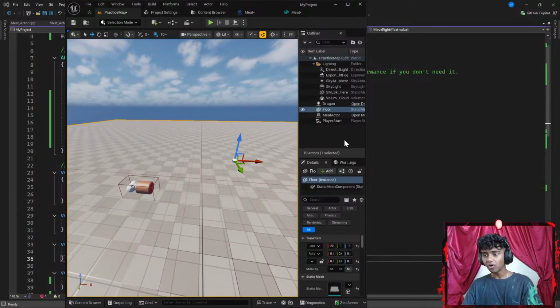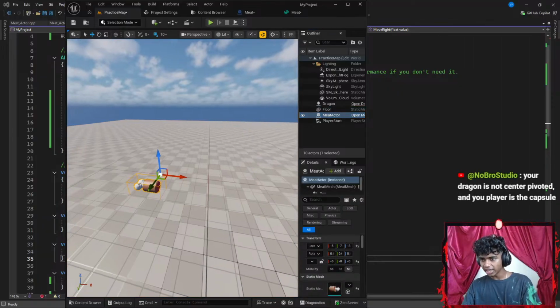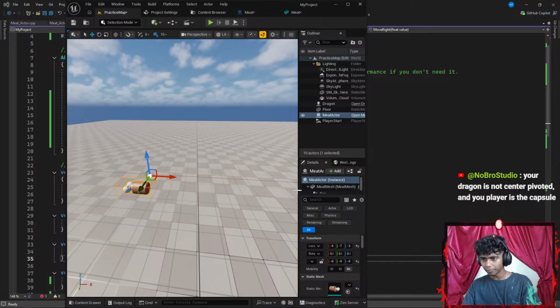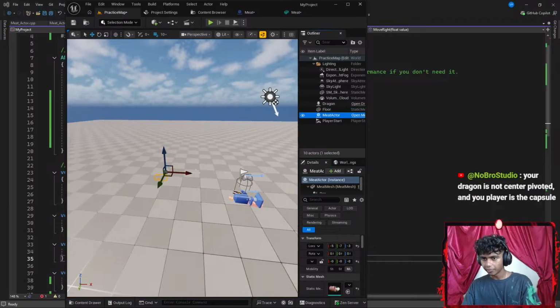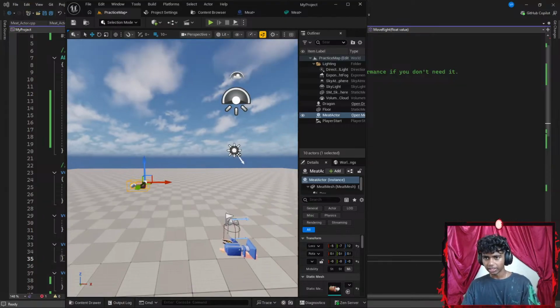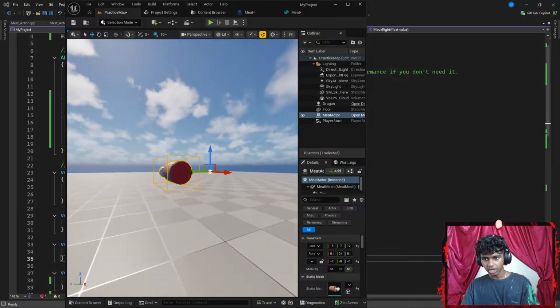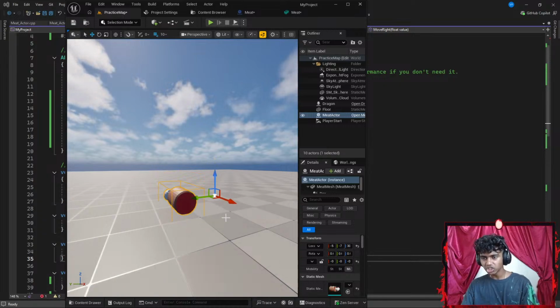Now, let me go ahead and fix my meat's position. It's actually set to a negative position right now. I want to set it to be a positive position. Oops, there we go. Okay, let's get my meat a bit higher. There we go, and then let's go a bit in front. There. Okay, I think that's good. Let's get this a bit lower so it touches the floor. A bit higher there. That's actually perfect.